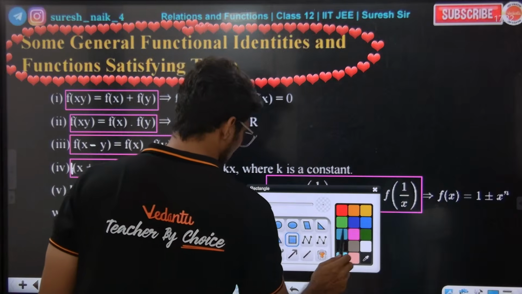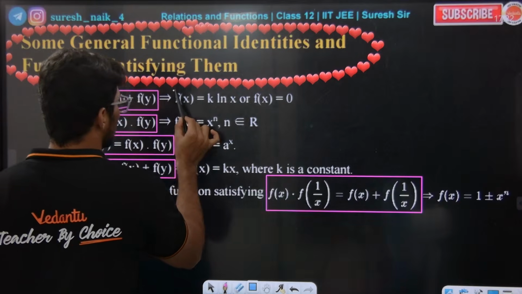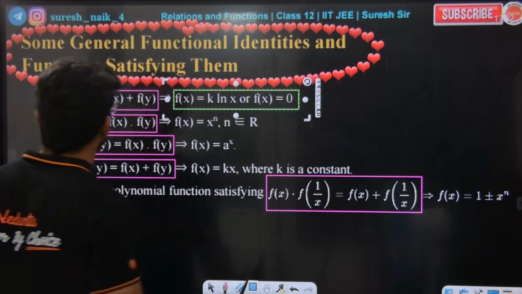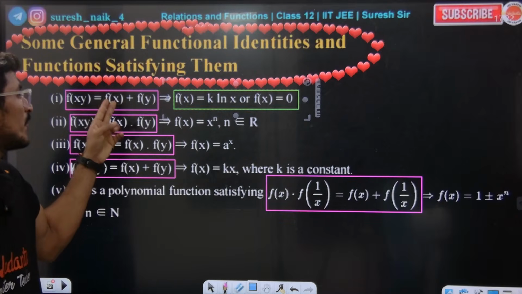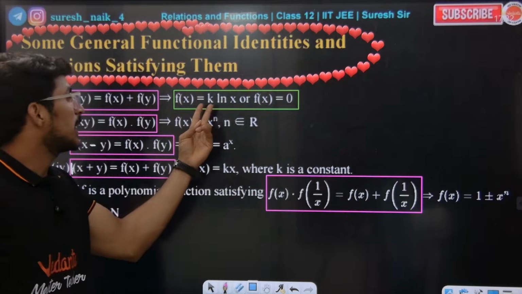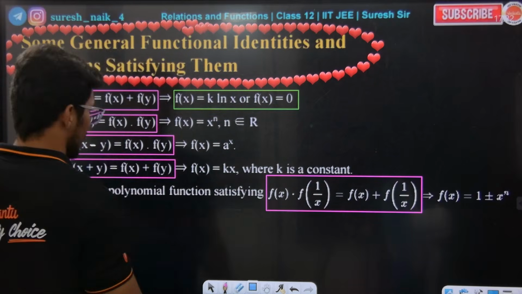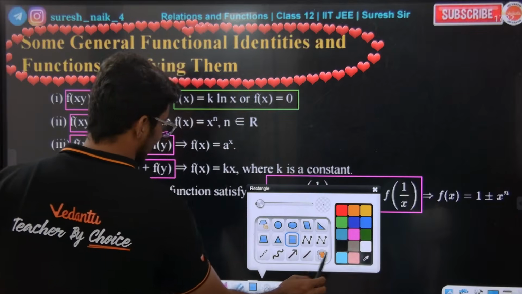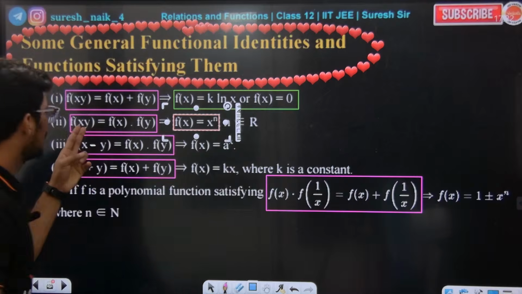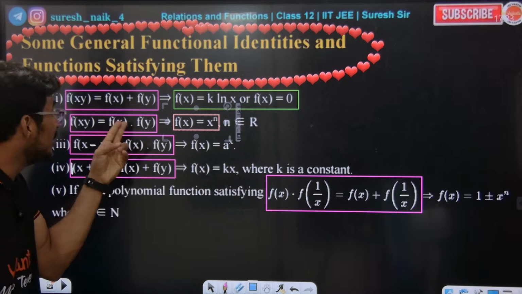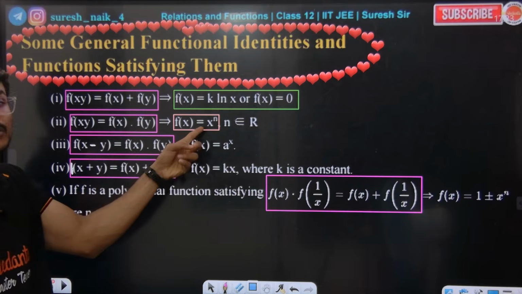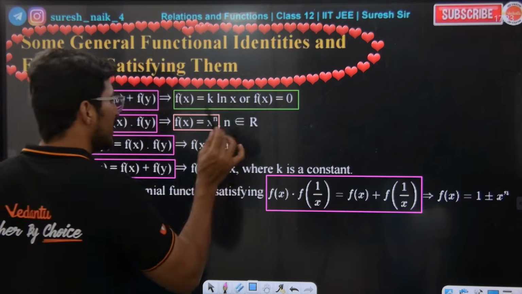When the first pink box comes, apply this formula. If f of xy is equal to f of x plus f of y, then what should the function be? Take k into ln x. Now, f of xy is equal to f of x into f of y. If plus comes in the middle, take k ln x; if into comes, take x to the power of n, where n is any real number.